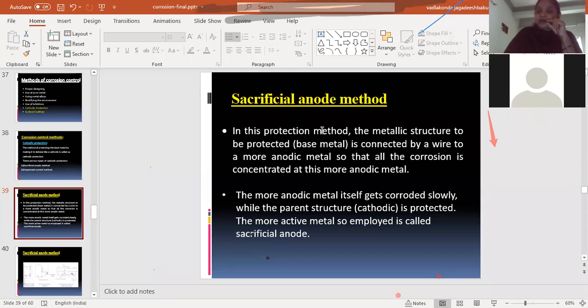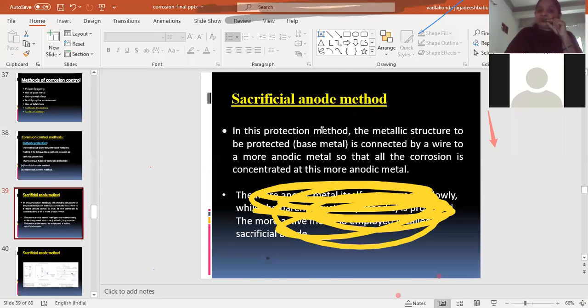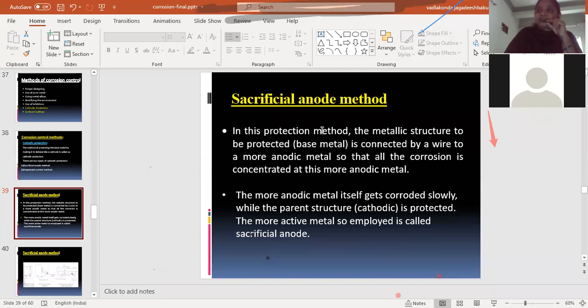So the metal which we are connecting is more active, meaning it will act as the anodic part and it will protect our desired material from corrosion, because the more active metal will act as an anodic part.